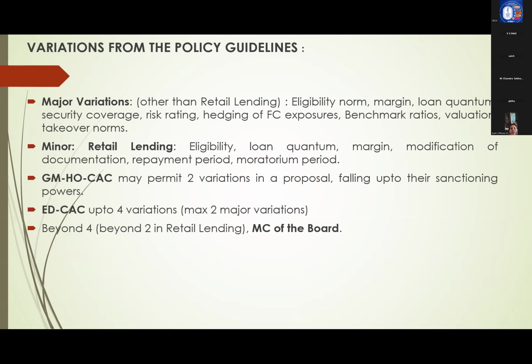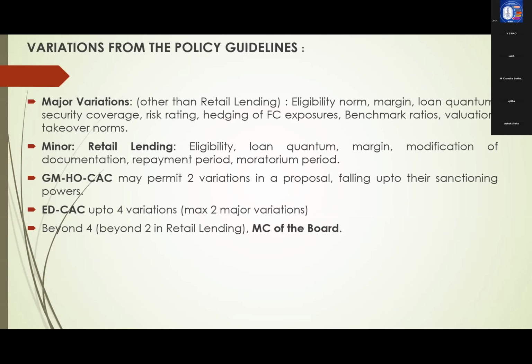Of course, regarding major variations: as per our policy, we have given that security should be this much, margin should be this much, repayment, etc. So these are all main guidelines. If you are giving any loan with some variation, for example, I told you current ratio should be 1.33. A new party has come, current ratio is 1 only, not 1.33.